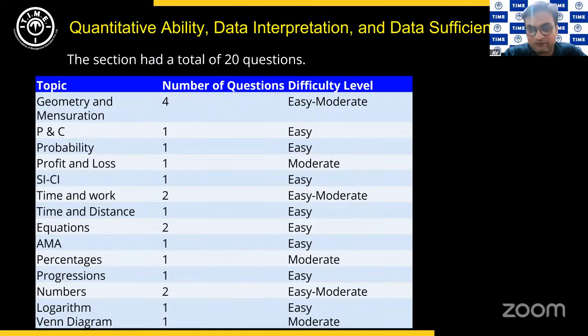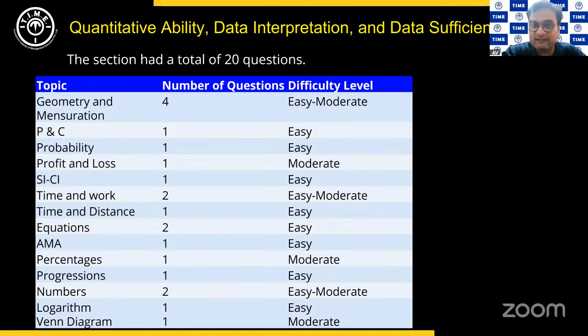So there were 4 questions from geometry and mensuration. Just like last year, geometry and mensuration is generally an important section as far as the SNAP test is concerned. From geometry and mensuration, we had 1 question from mensuration, which was a very, very direct question. And the students reported that all the necessary information with respect to conversions was also given. For example, in the question, it was very clearly given 1 meter cube is how many liters, because the option choices were all in liters. So all the information was very, very direct.